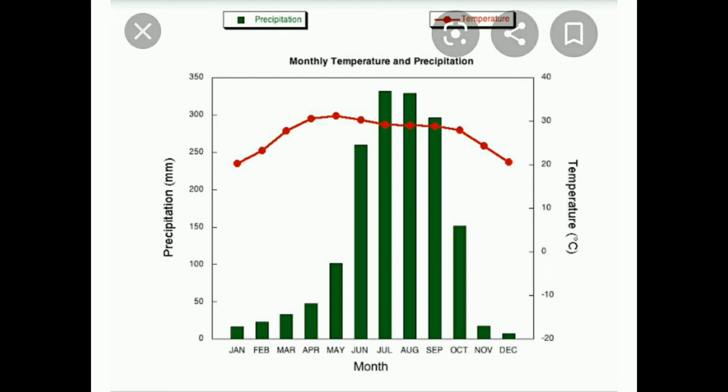All the geologists will be showing these graphs, and they will be maintaining how the landscape is, what the weather conditions are today, whether there are particular rains in a season, whether it is too hot in the summer season or not. Everything will be decided by them, and they will show it on the graphs called climographs. In this picture, you can see that the green vertical bars refer to the rainfall, and the red dotted line refers to the temperature of a place.